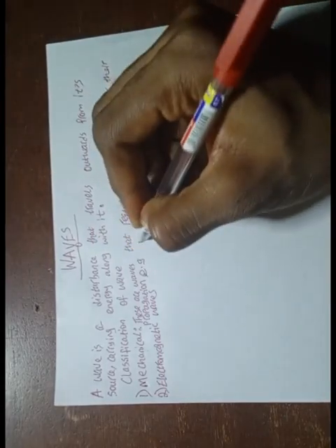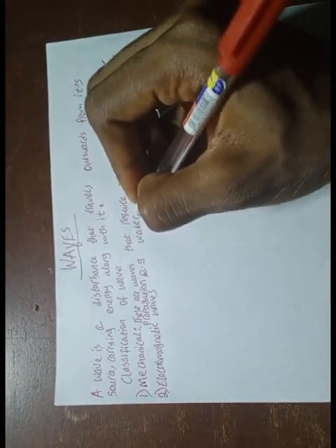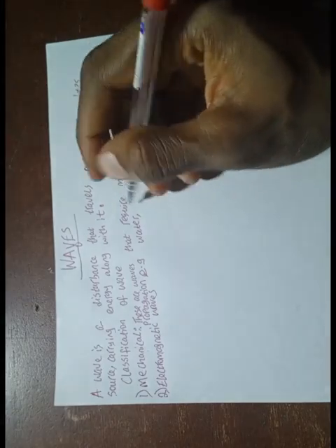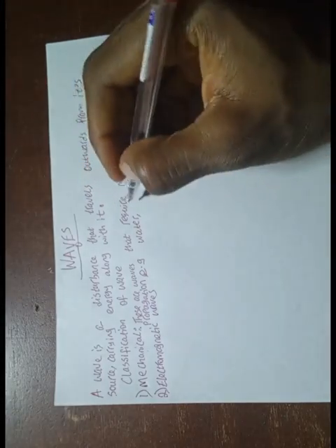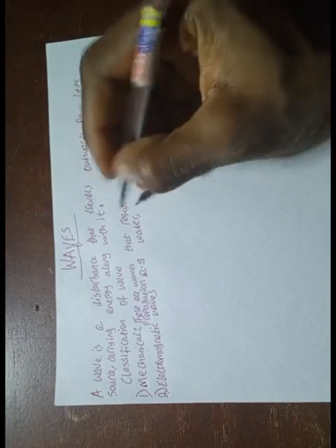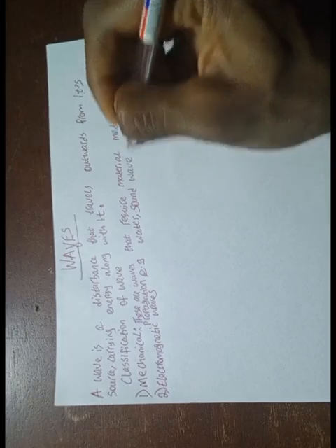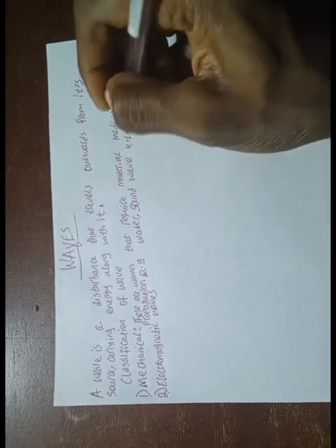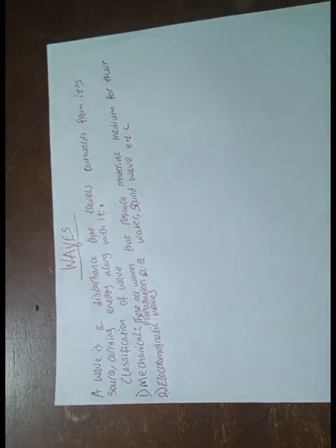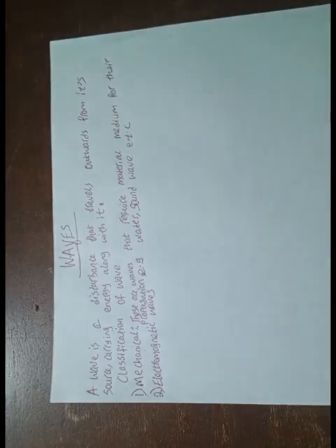Examples, you can say water wave. You can also say sound wave, etc. They require something for them to be transmitted altogether. So for your water wave, then your sound wave, they require material medium for their propagation.